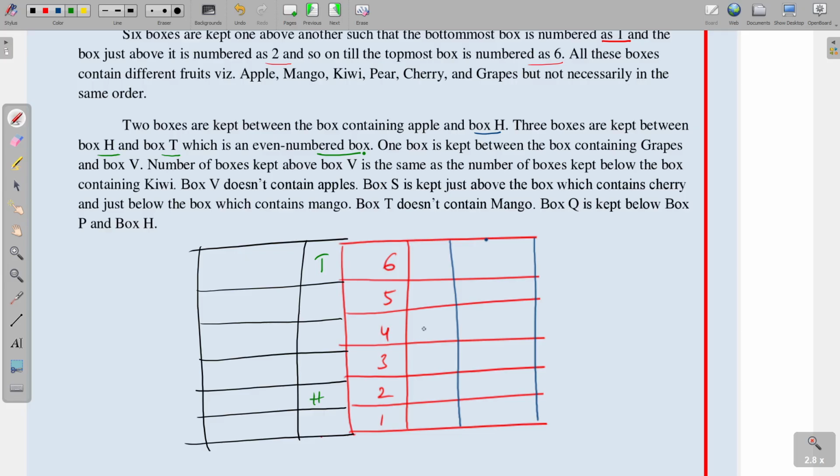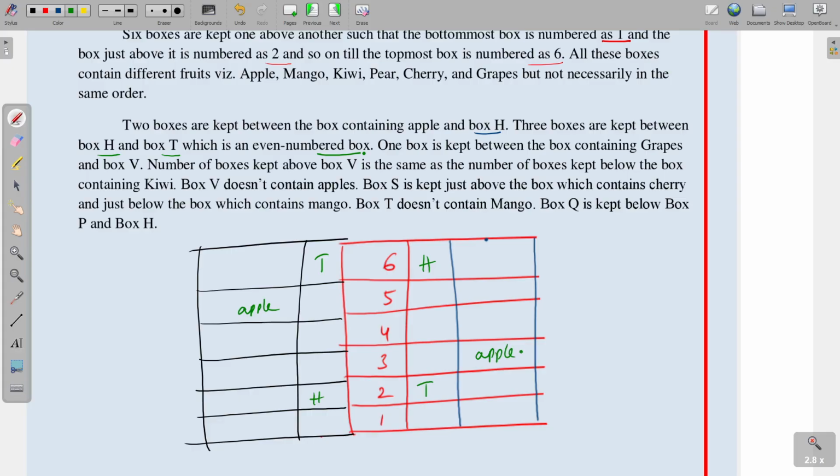Coming to the second possibility, in the 4th box we can place T, then 1, 2, 3. There is no chance to place H. Suppose box T here, 1, 2, 3, here H is placed. And next T, 1, 2 and 3, here H is placed. And next, 2 boxes are kept between the box containing apple and box H. So 1 and 3, here apple is there, and 1, 2, here apple is there. Okay.